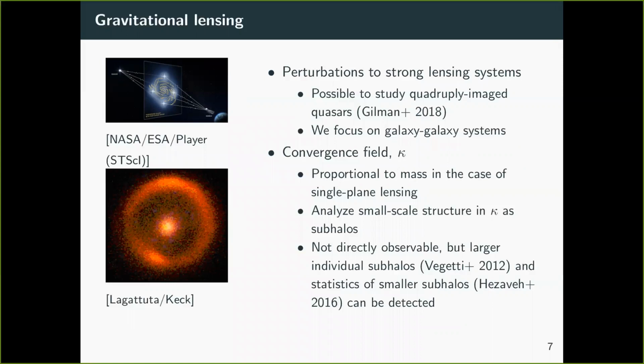So now, what makes these kinds of studies a bit tricky is that what we're really interested in is the convergence field, which you can think of as just proportional to the mass in the case of single-plane lensing. And if you look at the small-scale structure of this field, you can analyze it as subhalos. However, it's not directly observable. There are ways to get around that, though, using certain constraints of how a strong lensing system can look. It has been demonstrated that a larger individual subhalo has been found, and it's also possible to measure the statistics of smaller subhalos even if you can't individually find any single one.